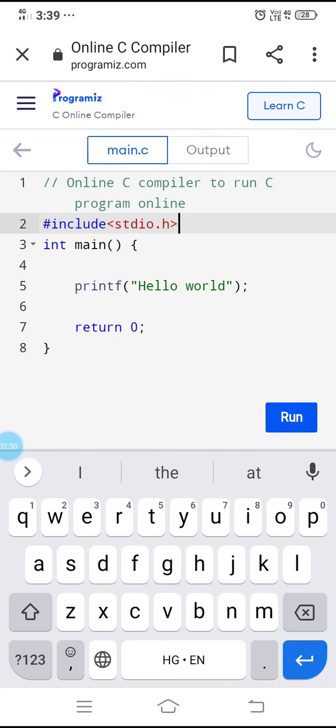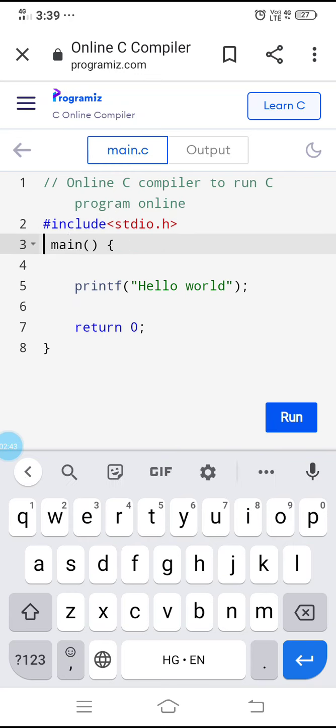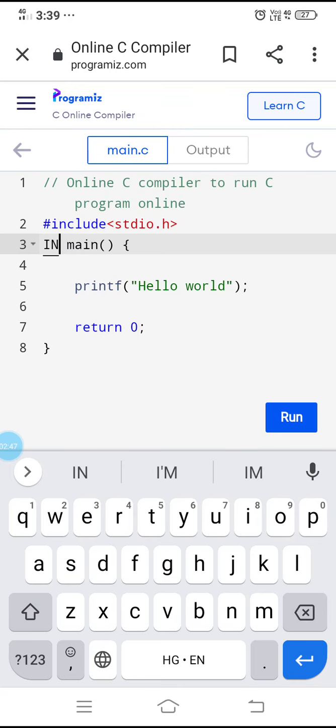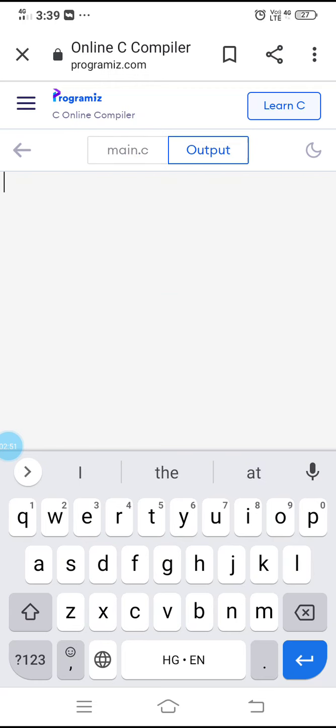Let us try to ignore the rules and check whether those rules are true or not. One rule says everything should be small letters, so I want to change the case of the letters. I am putting a capital int and running it.